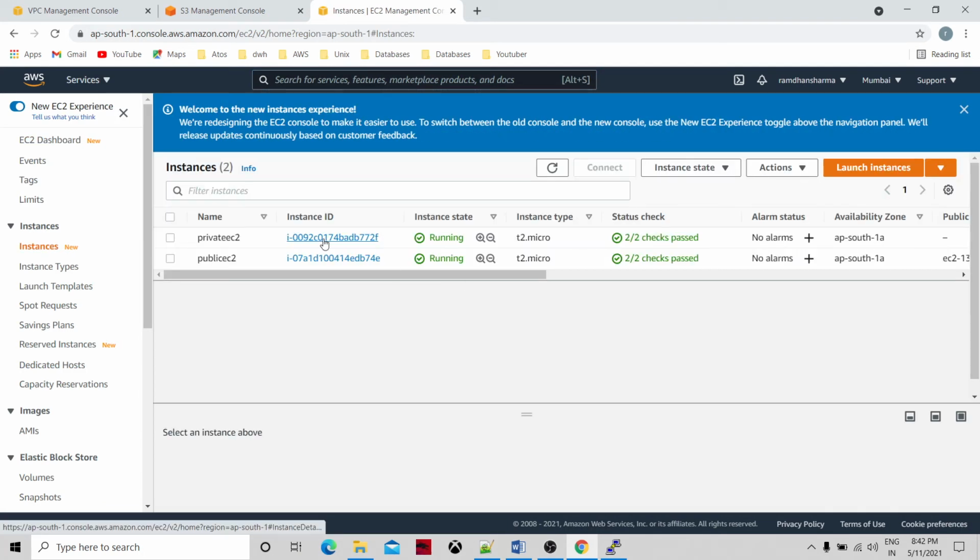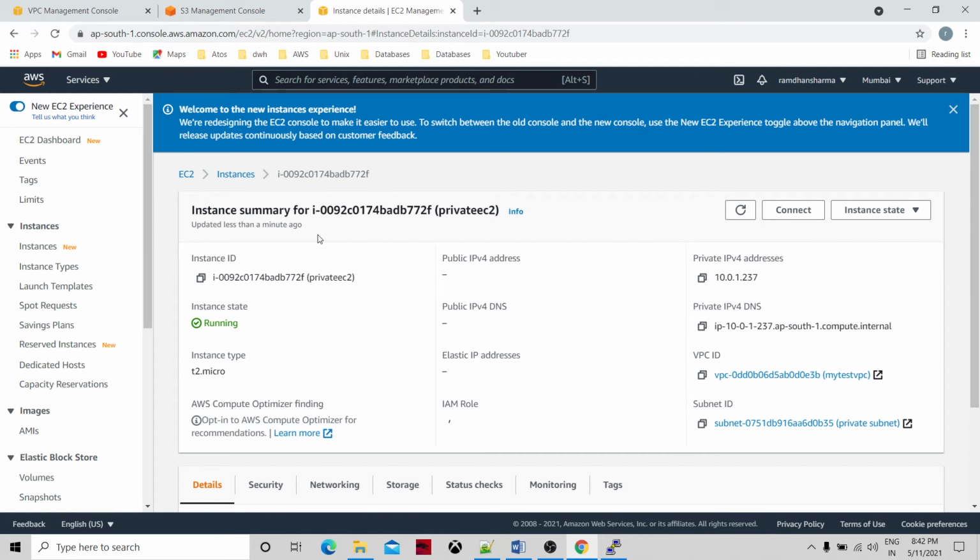Two EC2 instances are running, in the private subnet. What you need is the private IP or DNS. You need to copy this one, and also the PEM key.